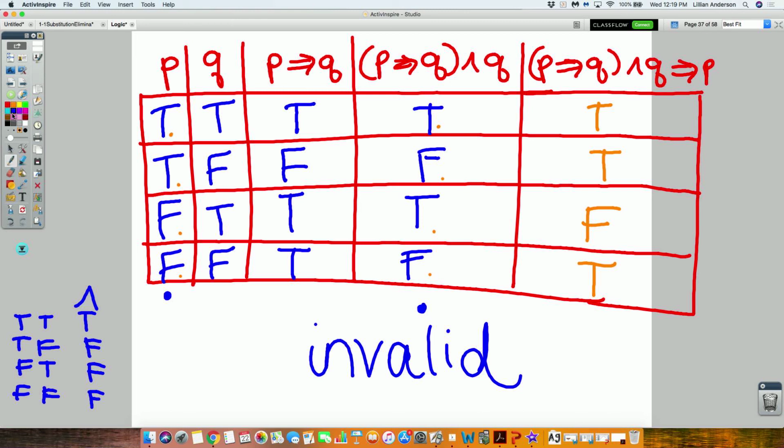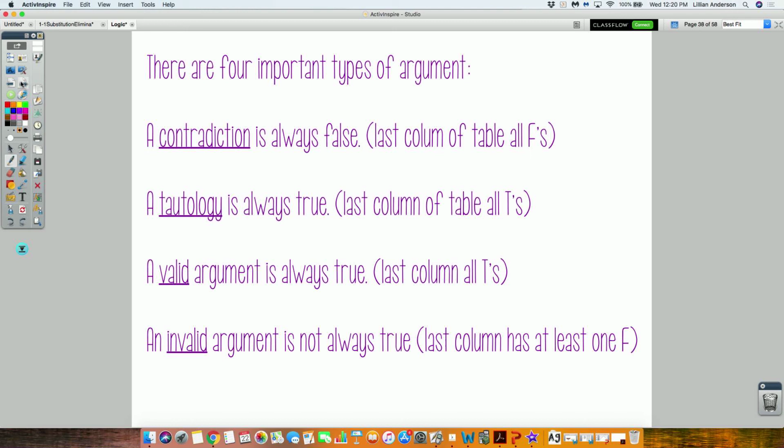Invalid includes both contradiction and neither. The only time it's going to be valid is if it's a tautology. Like I said, they're either going to ask you if it's valid or invalid, or they're going to ask you if it's a tautology, a contradiction, or neither. They're not going to mix the two.